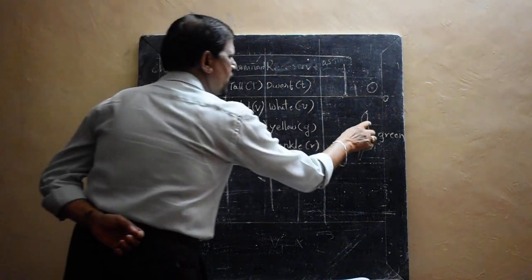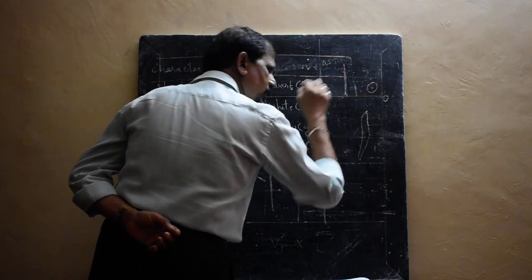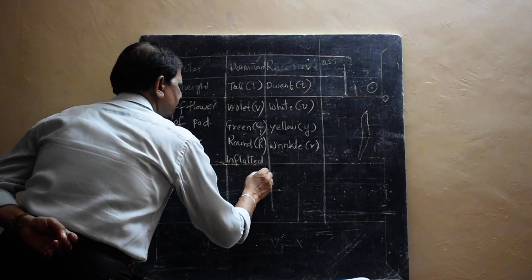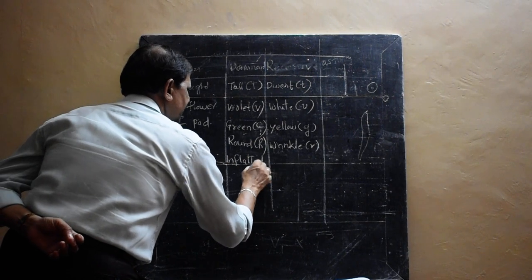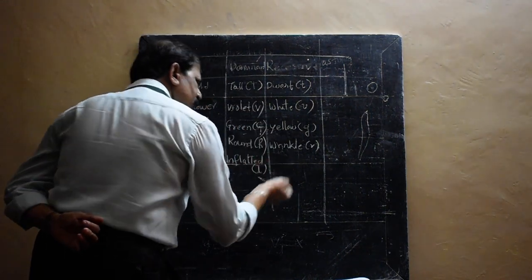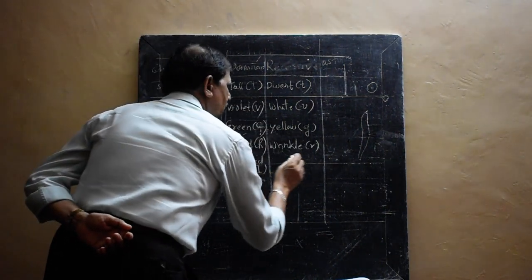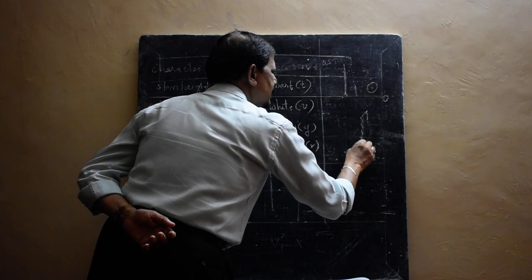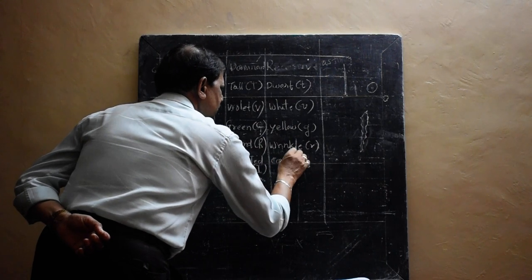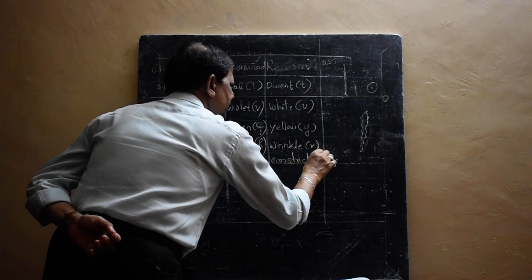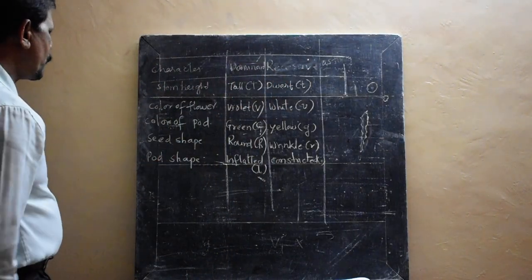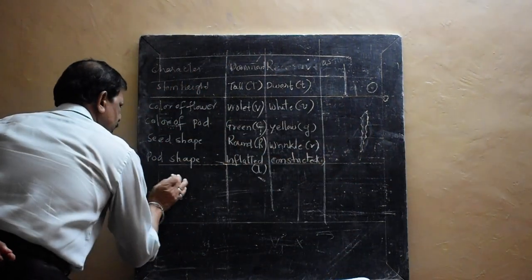Pod shape. This is a pod of the correct shape, and it is called inflated, written as capital I. If it is not proper, if it goes like this, it is called constricted, small i. Okay, so five characters are over, and the next one is the position of the flower.